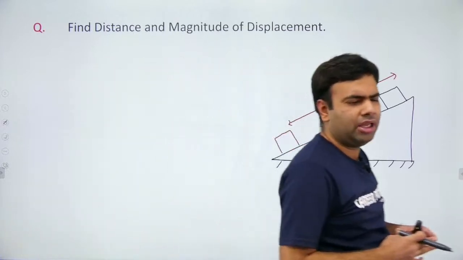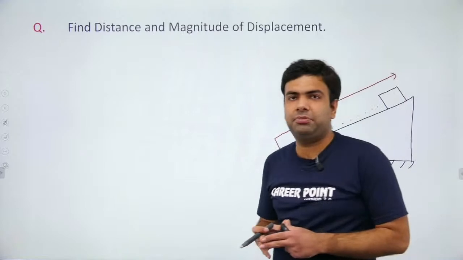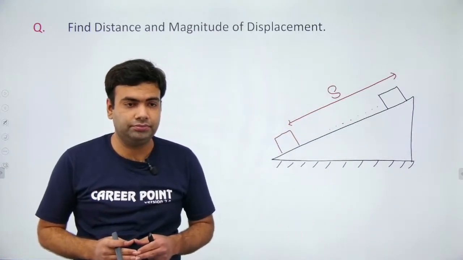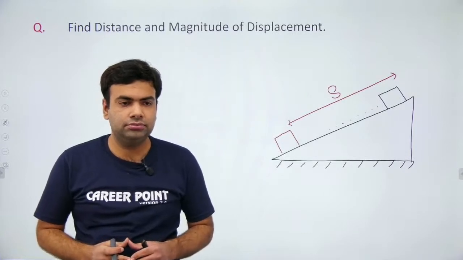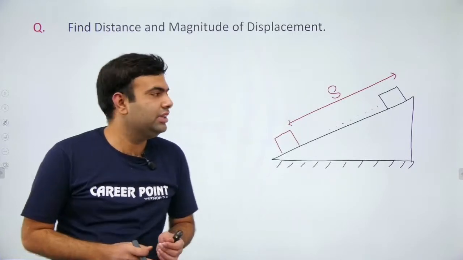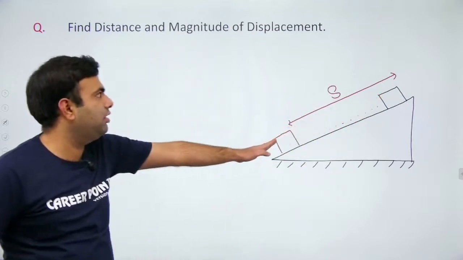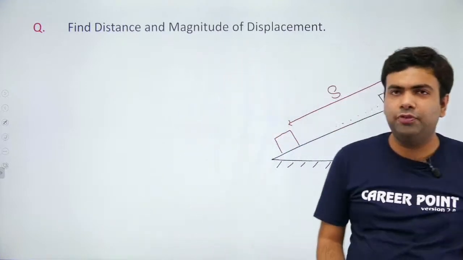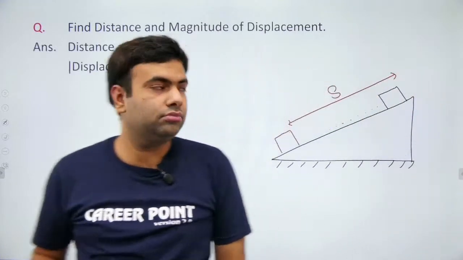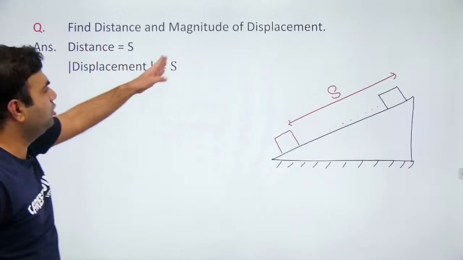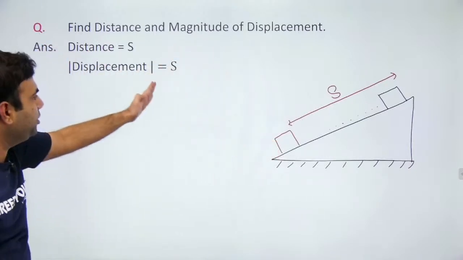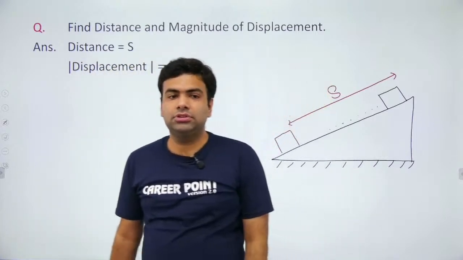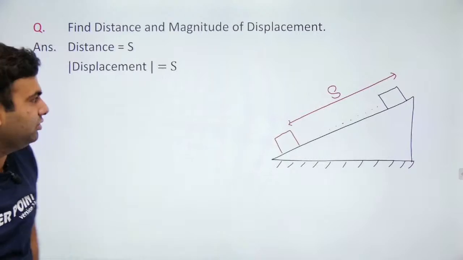Then tell me what is the distance traveled by it and what is the magnitude of displacement. Think. I am asking displacement in only magnitude. That means you have to find only the shortest distance between initial and final point. In this journey, what is the distance traveled and what is the displacement of the block? Definitely both of them should be the same. Distance is also s, displacement magnitude is also s. So this is how we can calculate it.